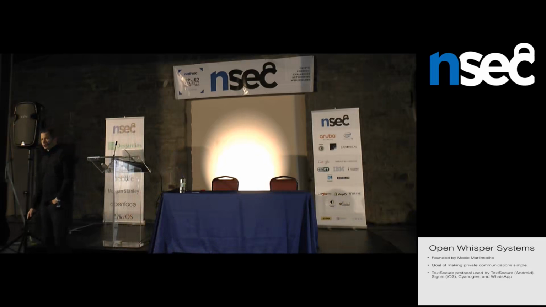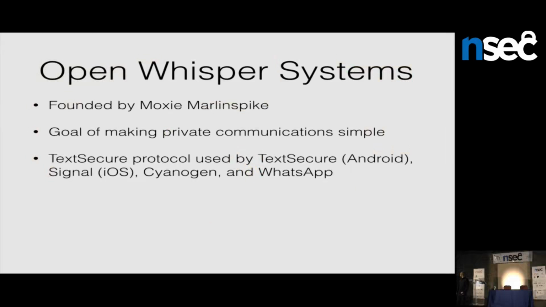It's an open source project founded by Moxie Marlinspike with the goal of making private communications simple and ubiquitous. The main focus of Whisper Systems is the TextSecure protocol. This protocol is used by our own apps, which are Signal for iOS and TextSecure for Android. It's also used by a couple other systems like Cyanogen and WhatsApp.